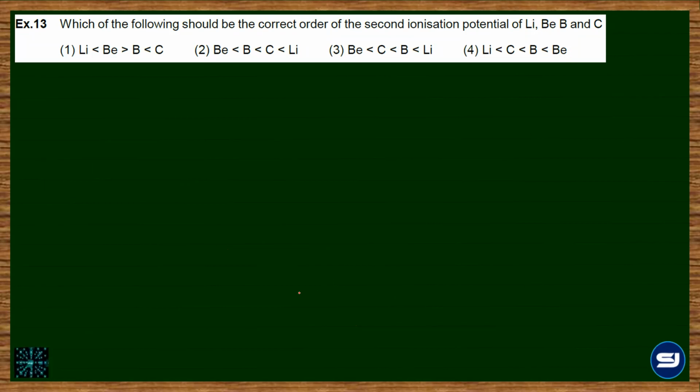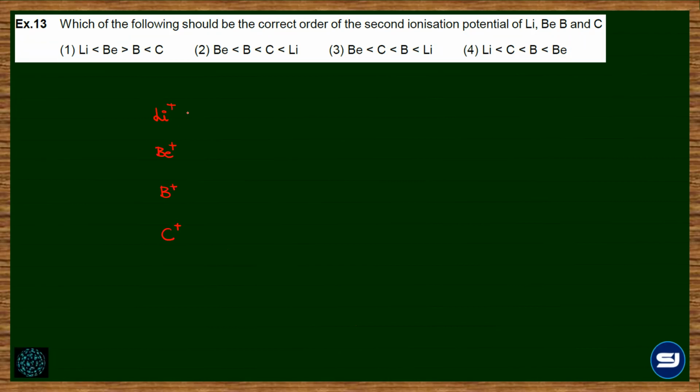Now on similar lines, the next question. Correct order of second ionization potential of lithium, beryllium, boron, carbon. So what will be your approach? Write the electronic configuration. And the electronic configuration should be written of the species with +1 charge, right? Because one electron is removed.